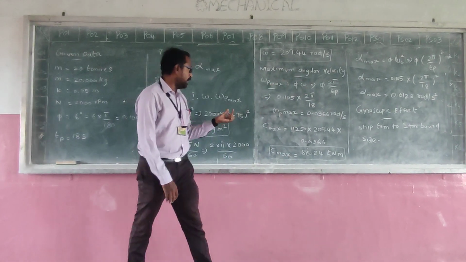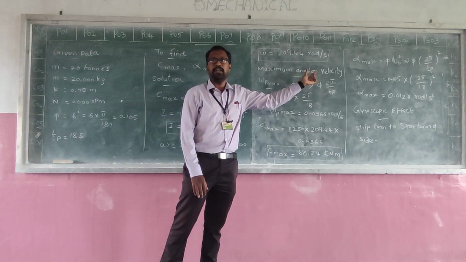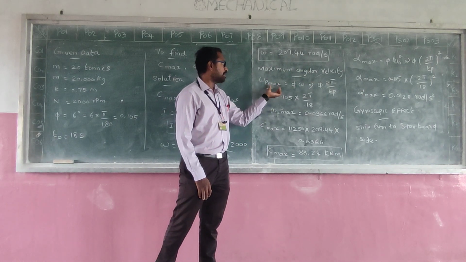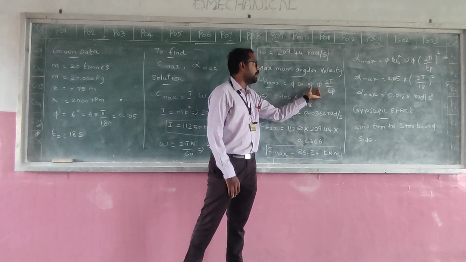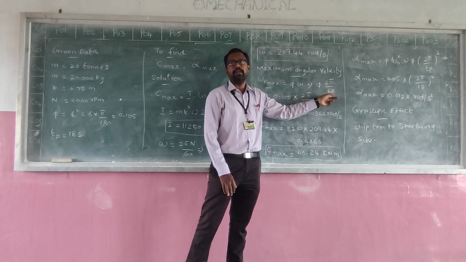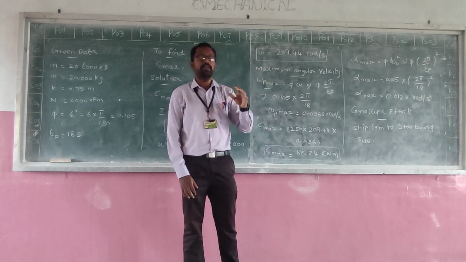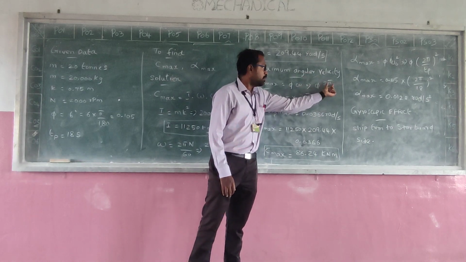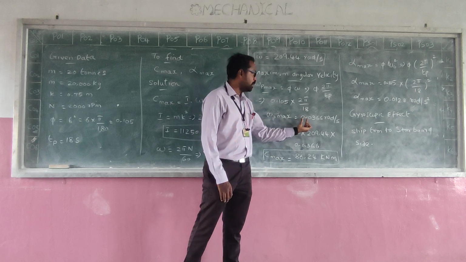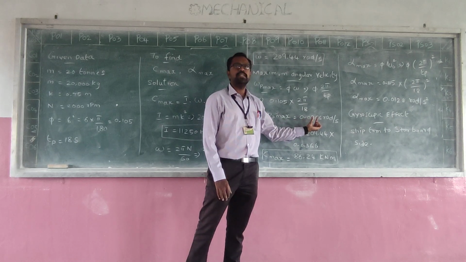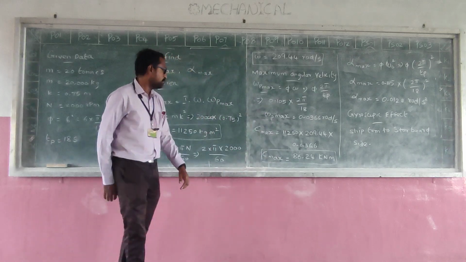Then we want to calculate omega P max, which is the maximum angular velocity. So the formula is omega P max equal to pitching angle into omega. Omega can be written as 2 pi by time period, the frequency of simple harmonic motion as discussed in the previous unit. So omega can be written as 2 pi by time period. Substituting, we are getting omega P max equal to 0.0366 radian per second.